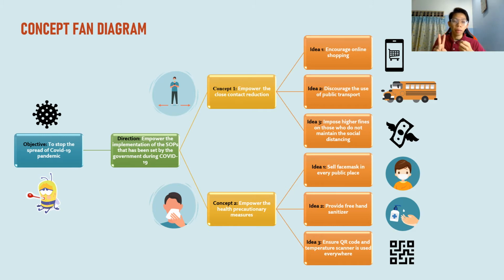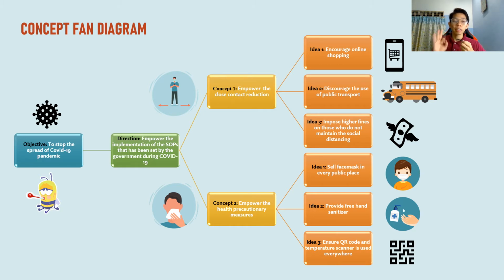Alright, my second idea is discourage the use of public transport. The use of public transport also causes a lot of close contact because sometimes the space inside it becomes narrow due to many people. So indirectly, the 1 meter social distancing cannot be practiced at that time. So the government must discourage people from using the public transports to avoid the spread of this disease.